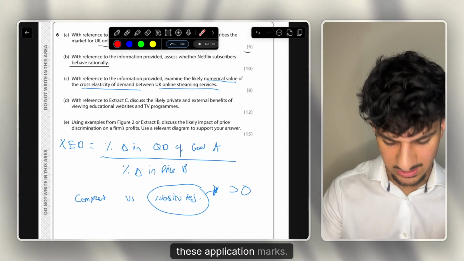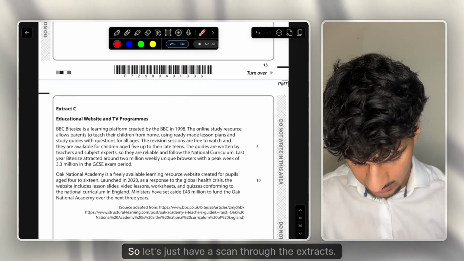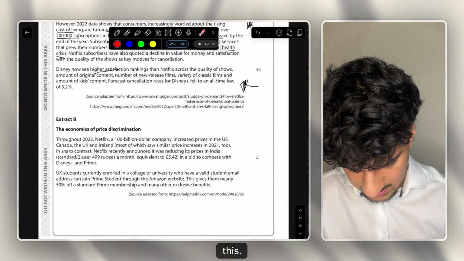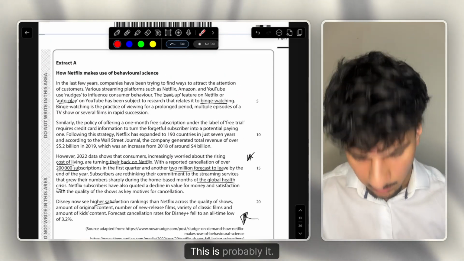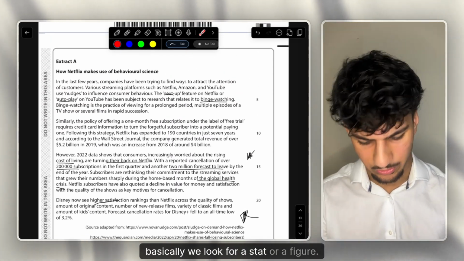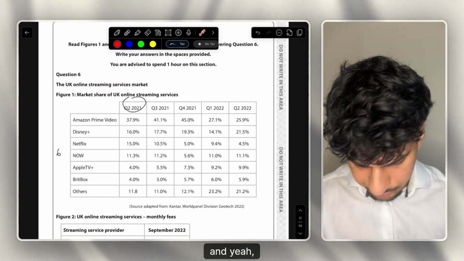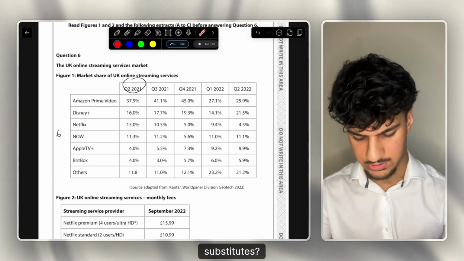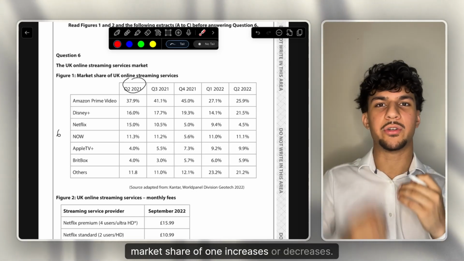Then your application marks. How are you going to pick up these application marks? Now this is where, of course, for your section B, you will have to use your extract. So let's just have a scan through the extracts. This is probably not going to be very relevant for this. Economics of price discrimination, probably not going to be very relevant. This is probably it, but for this question, basically, we look for a stat or a figure. So, of course, we have quite a few here. And yeah, so this is talking about market share. And how can we use this to prove they're substitutes? We can use this to prove they're substitutes if market share of one increases or decreases.